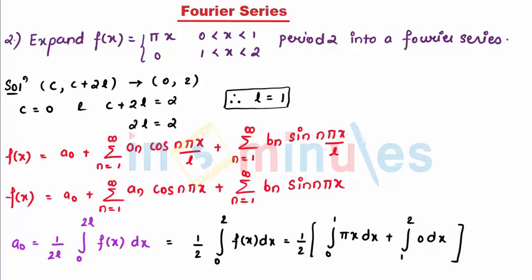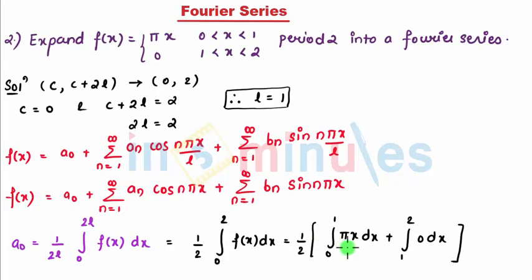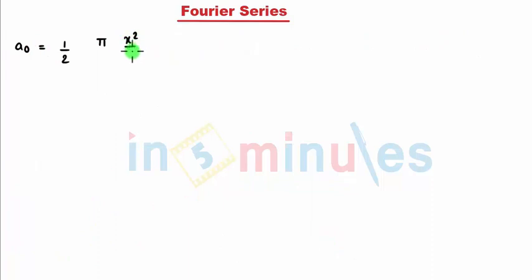So after solving this I get a0 as 1 divided by 2 integration of pi x. The second term is 0, integration of pi x, which comes to be pi x square by 2. Pi x square by 2, my limits are 0 to 1, which finally comes to be pi by 4. So that's my a0. We go with second, that is an.